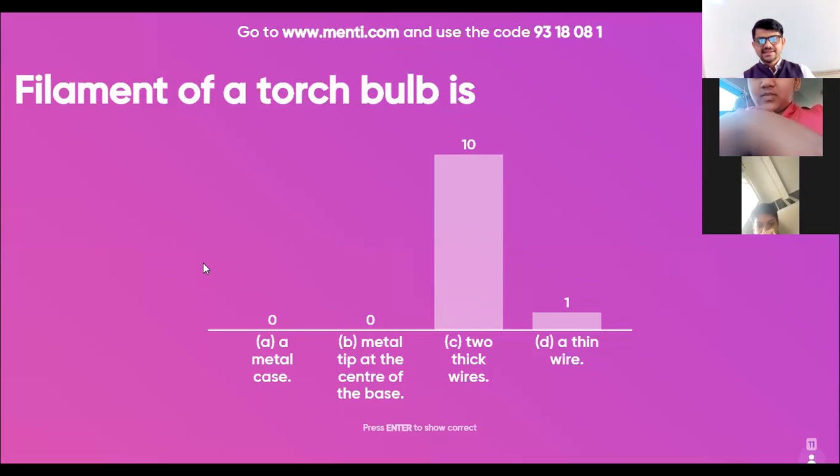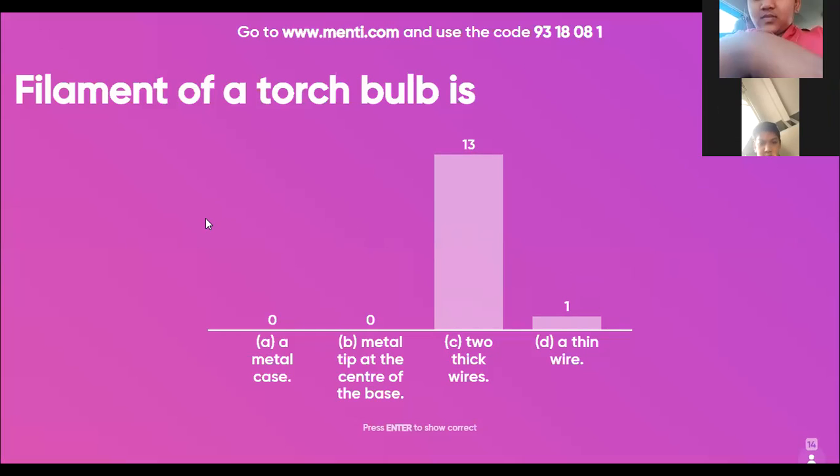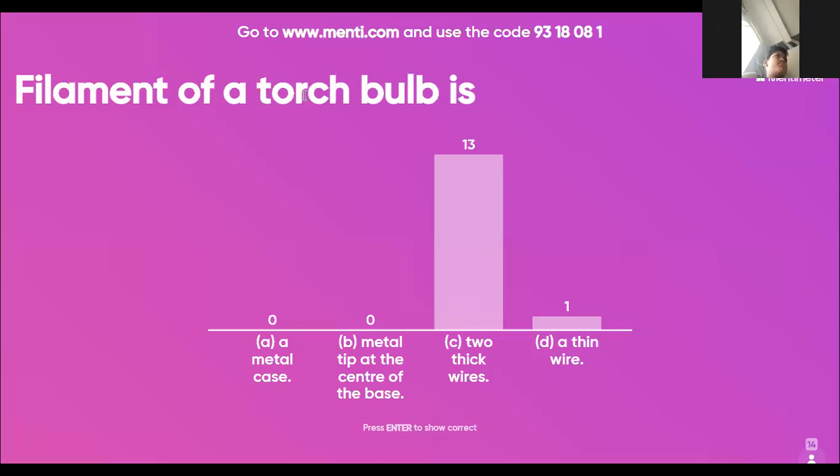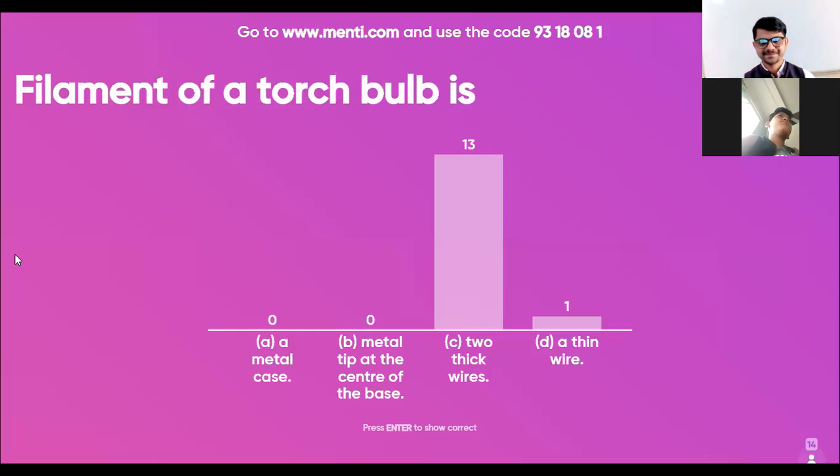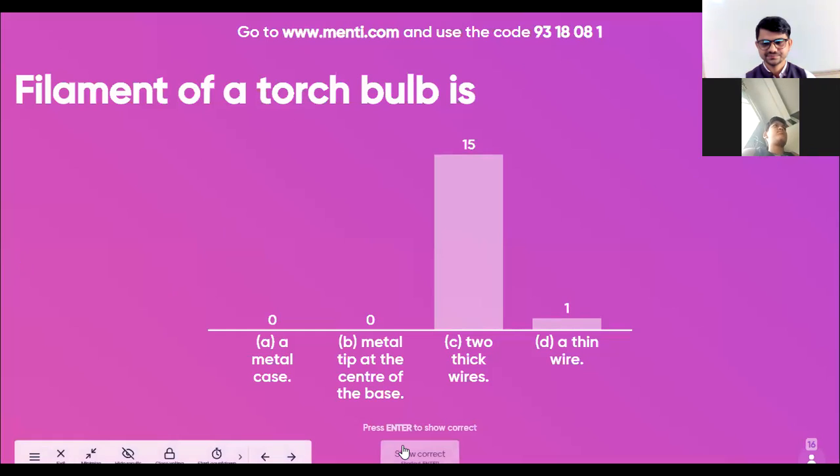So 10 participants have given option C. Thirteen, 14, 15. So I think all have given.